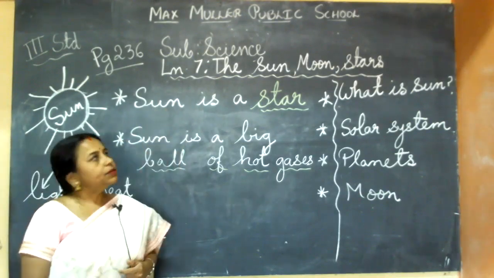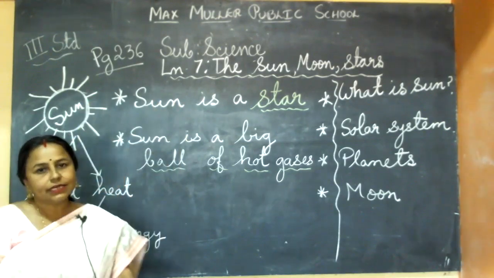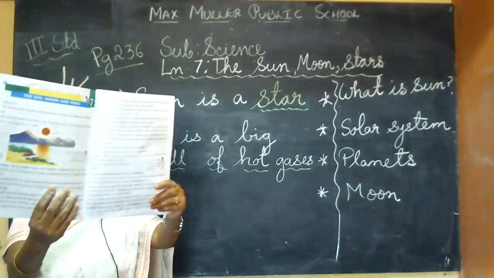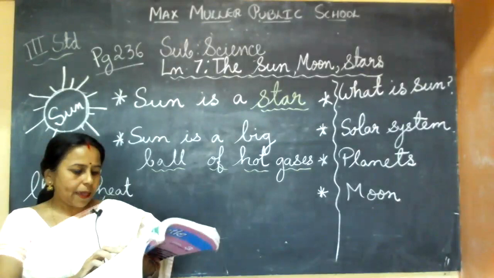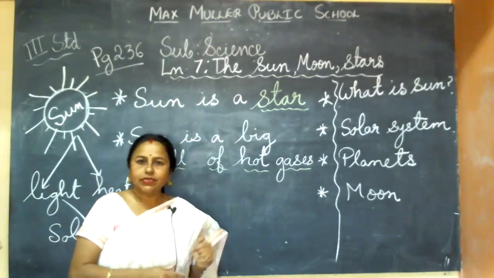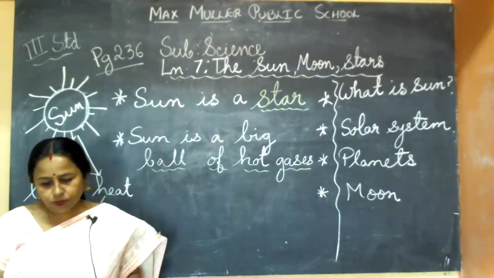Today we'll go to lesson number 7, the Sun, Moon, and Stars. It is on page number 236, semester 2 book. Keep it open and we'll proceed. This is lesson number 7 we are doing now, page number 236. The lesson is about sun, moon, and stars. You have heard the names. You know what sun, moon, and stars are.